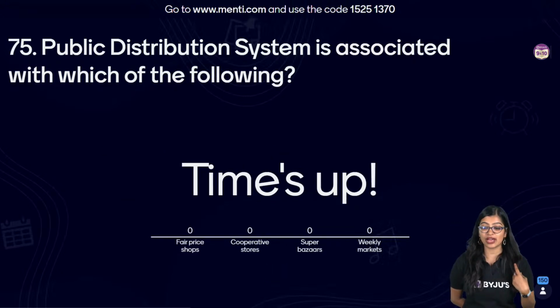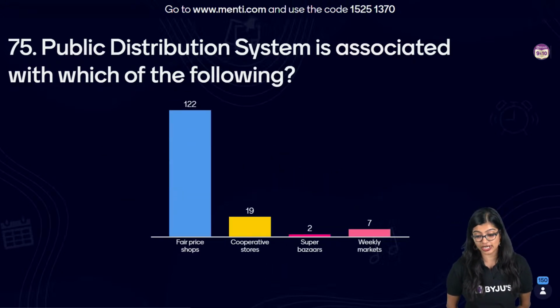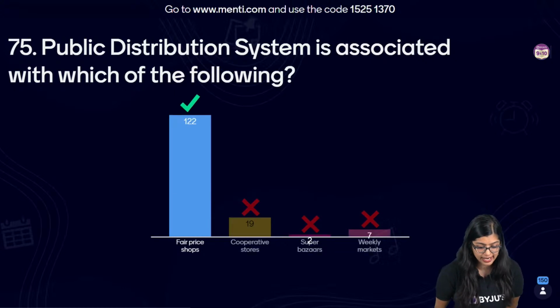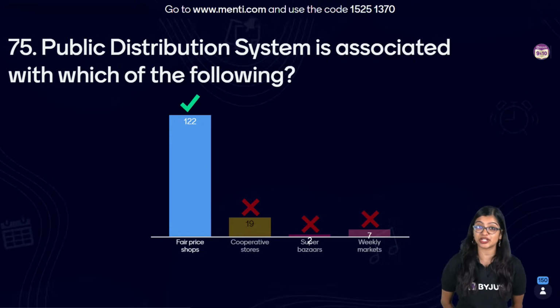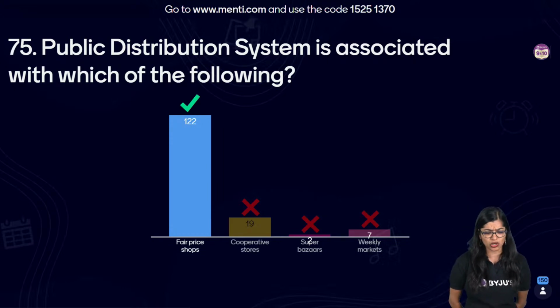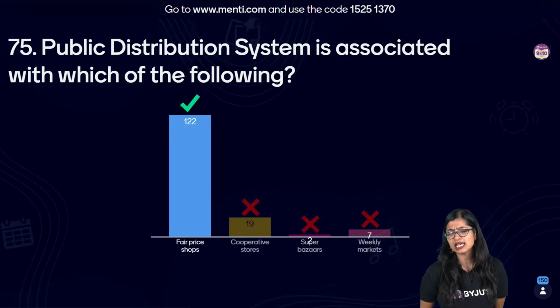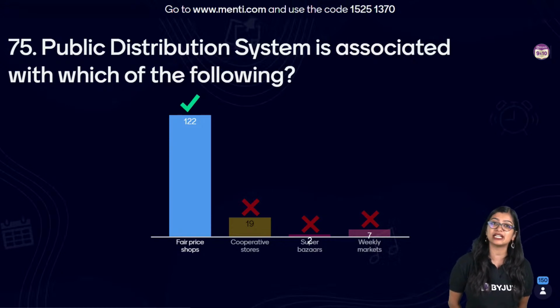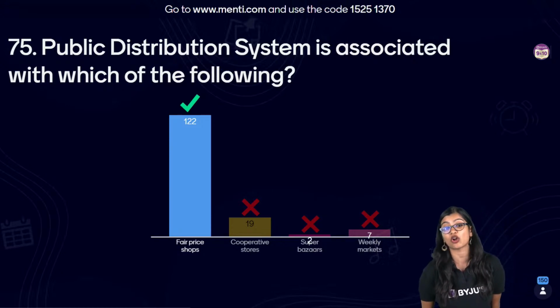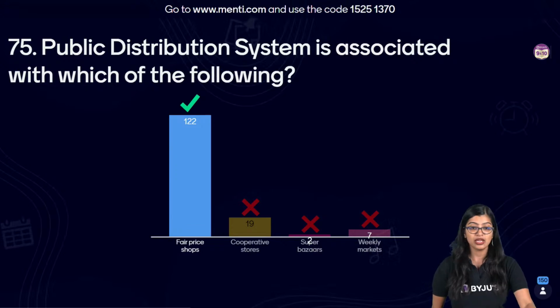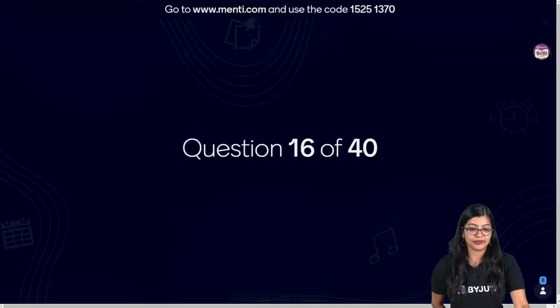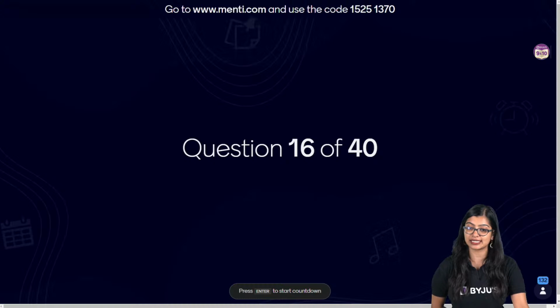Very good, all of you, very good. The correct answer is option A, fair price shops, right? So what do they do? They keep stock of some important ration that is needed, especially like sugar or kerosene or grains. They keep stock of it so that it can be distributed for people for whom it cannot be easily accessible. So now, of course, let's move on to the next one, question number 16.